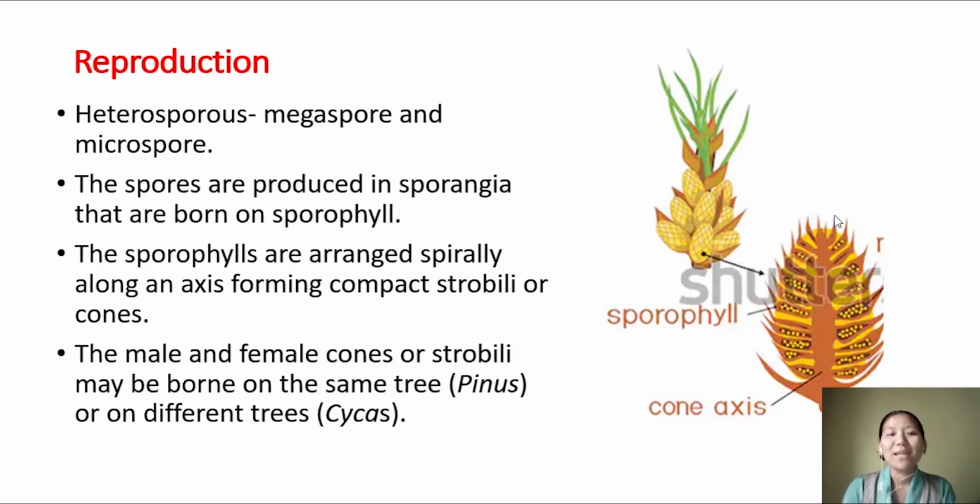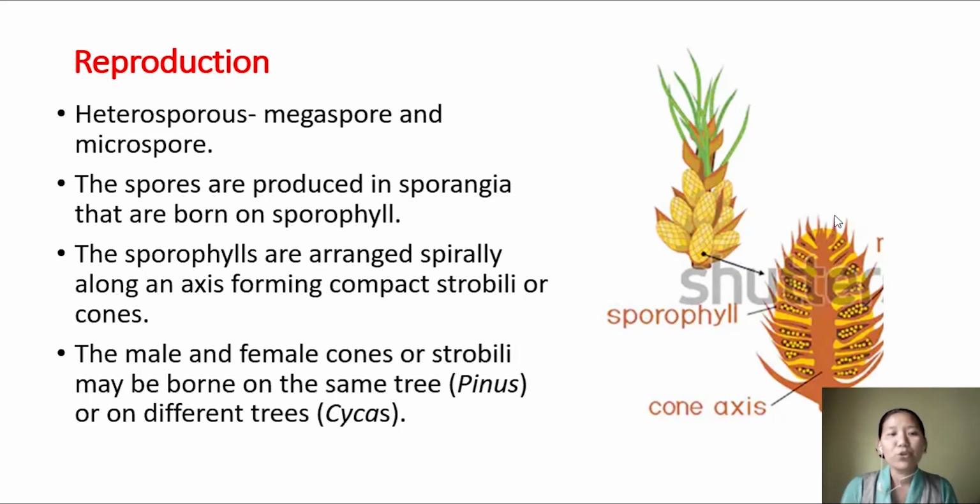So they are heterosporous, that is, they produce haploid megaspores, the female spores, and haploid microspores. The megaspore will develop into the female gametophyte, and the size of the megaspore is larger than that of the microspore. The microspore will develop into the male gametophyte, which in turn will produce male gametes.